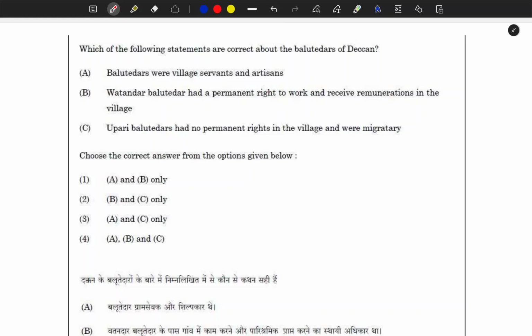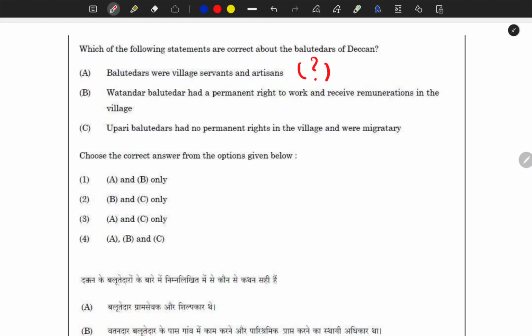So first, Balutedars were village servants and artisans. Maybe we don't know. I know, but I am thinking from your perspective. We don't know whether they were zamindars or servants or artisans.